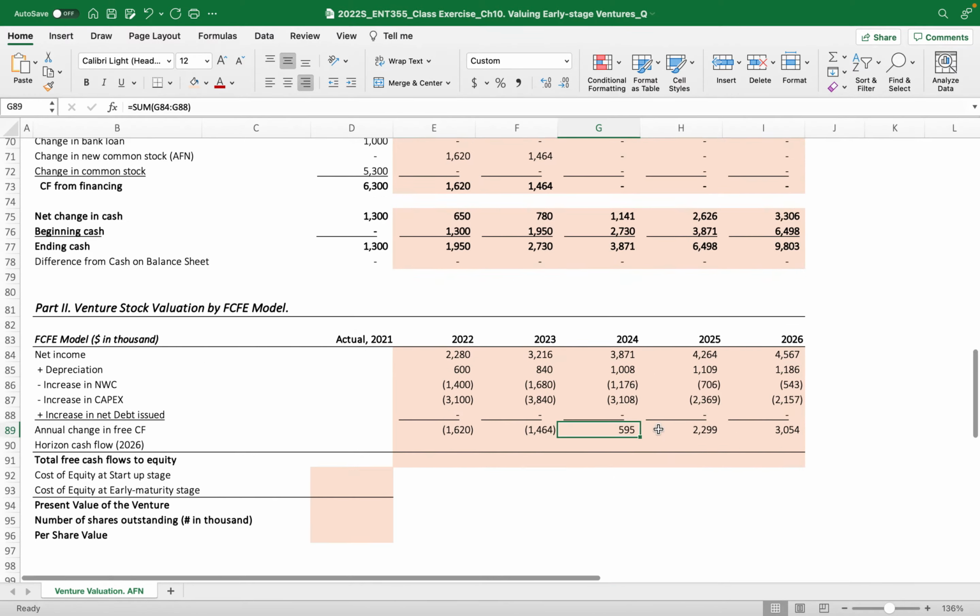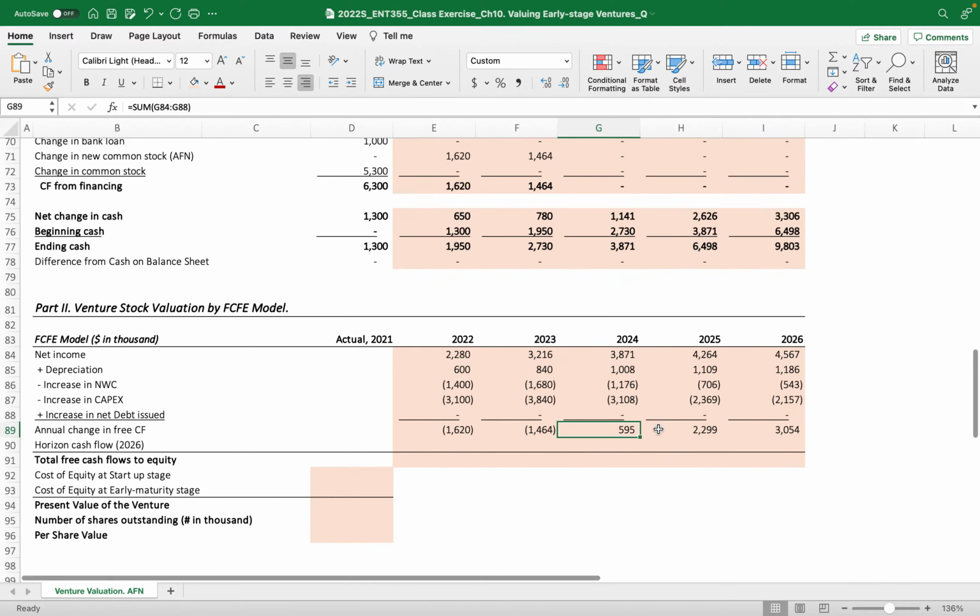And then you also have to be very careful here. The last year's annual change must be positive, right? Why? Well, this is a venture, and a venture cannot make cash in the future. But the projections we are making go to 2026. That means you have already passed the survivor stage.